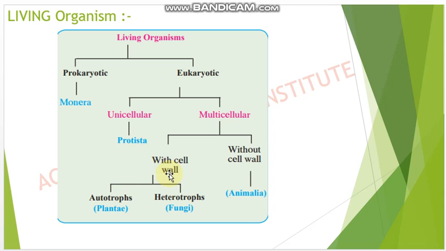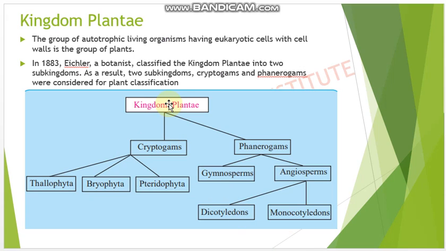Again, these plants are divided into two categories, autotrophs and heterotrophs. Autotrophs are those who make their own food, and heterotrophs are those who cannot make their own food. Why are plants autotrophs? Because they have chlorophyll. With the help of sunlight, carbon dioxide, water, and chlorophyll, they make their own food. So that's why they are autotrophs. So how do we classify these plants? Today we are going to learn.